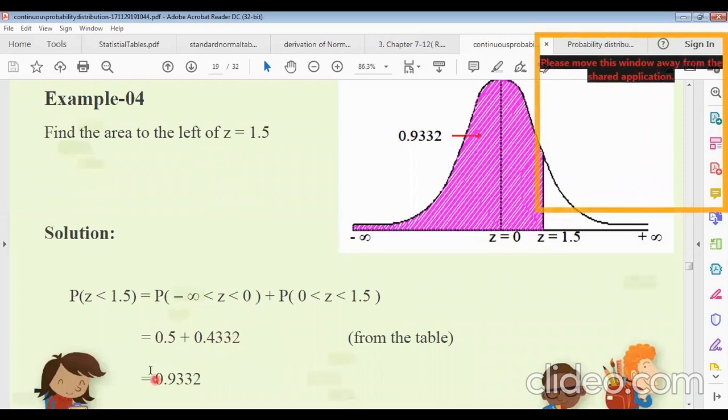Now just adding these, we get the area for z less than 1.5, which is 93.32%. This colored area is the required area.